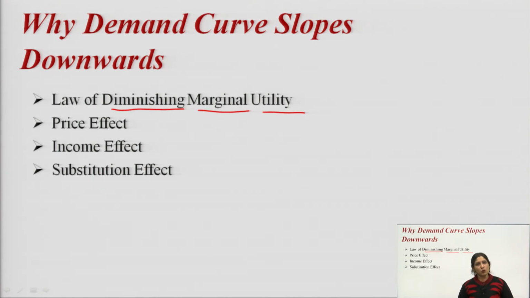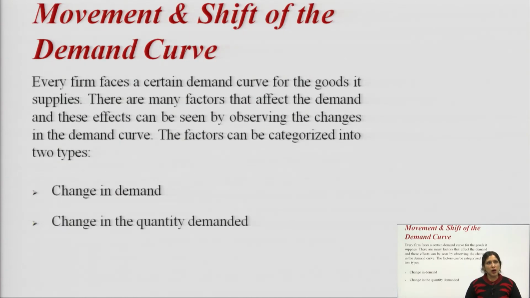So, not only the price is an important factor for the downward sloping demand curve, but we have these important factors also for the downward sloping demand curve from left to right: law of diminishing marginal utility, price effect, income effect and substitution effect. Now, come to movement and shift of the demand curve.